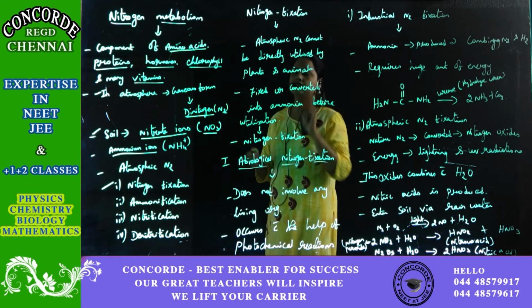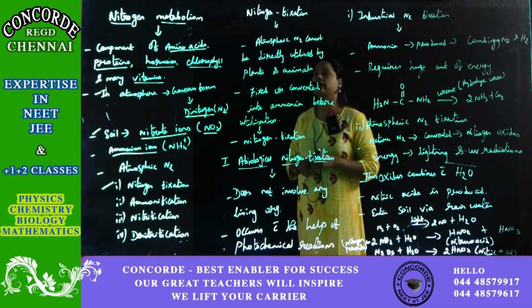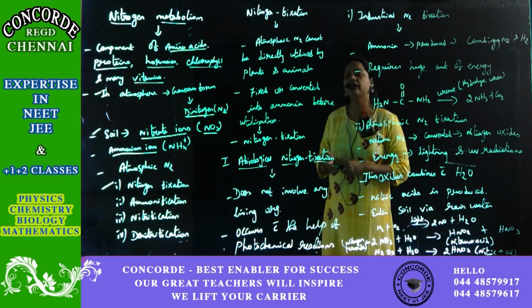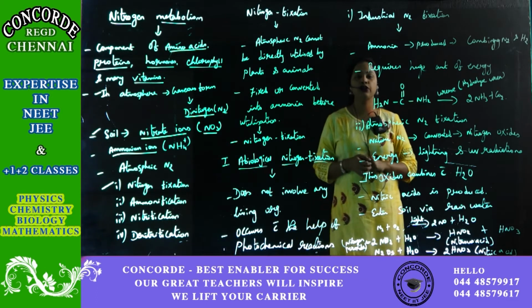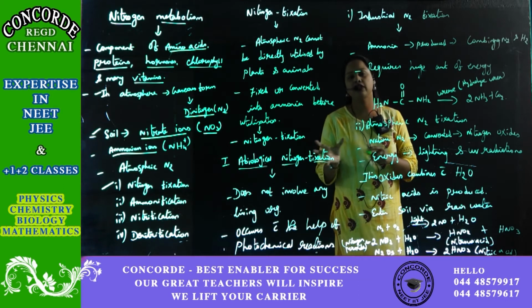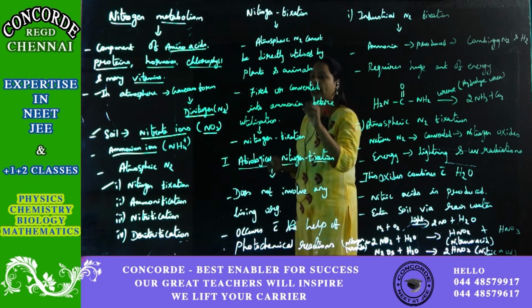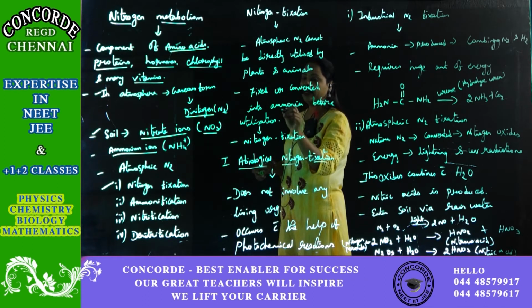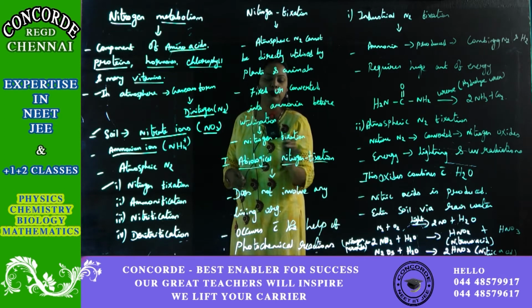So this dinitrogen has to be converted into ammonia. How ammonia is going to form we will study in future classes. Fixing or converting into ammonia, we call nitrogen fixation.